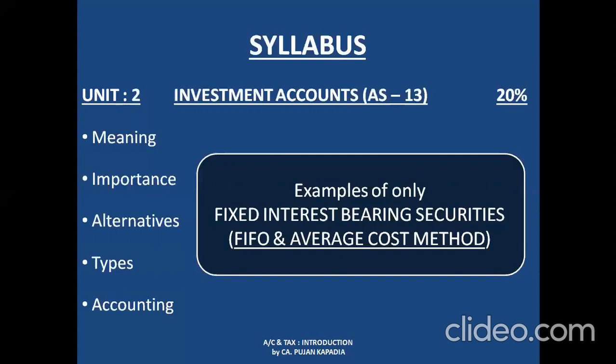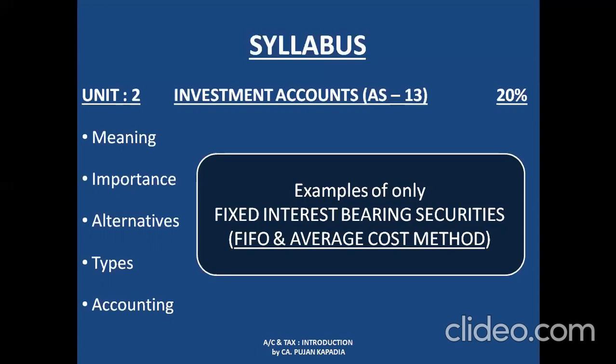Lastly, and the most important thing on which there is going to be a long sum is accounting of investment. There is a box that I have placed in this slide which reads as examples of only fixed interest bearing securities. This means we are going to prepare investment account only for those investments which are going to earn fixed income. For example, if I take equity shares, now the return, that is dividend, that I receive from a company is not going to be fixed.